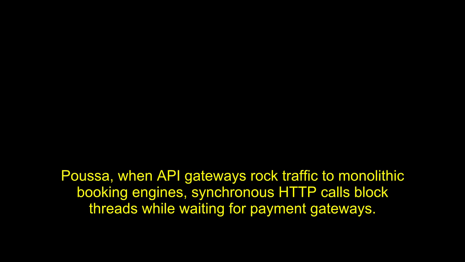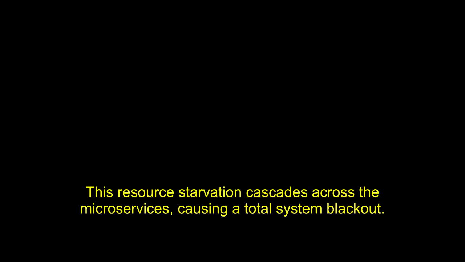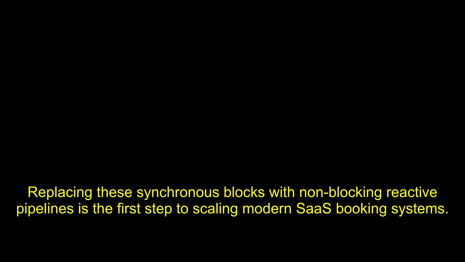To diagnose this, we must look at the thread pool exhaustion in legacy enterprise service buses. When API gateways route traffic to monolithic booking engines, synchronous HTTP calls block threads while waiting for payment gateways. This resource starvation cascades across the microservices, causing a total system blackout. Replacing these synchronous blocks with non-blocking reactive pipelines is the first step to scaling modern SaaS booking systems.